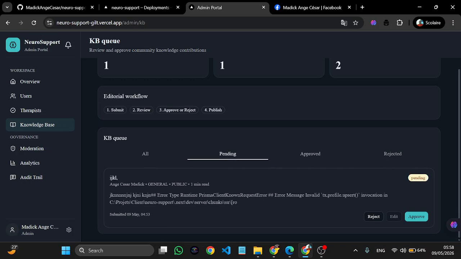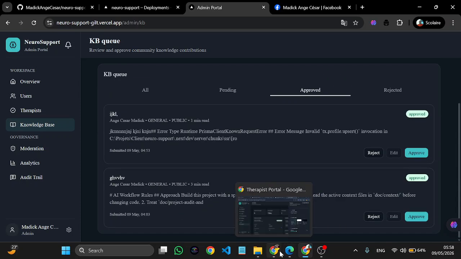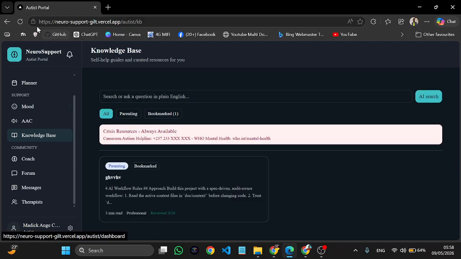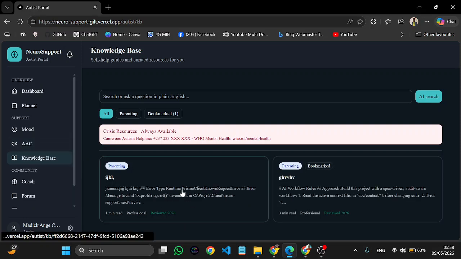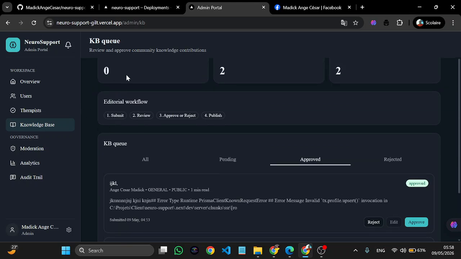So let us approve this. Let's approve it. So it's no more on pending, it is indeed approved. So if I go to these articles and I kind of refresh it, you see it appearing. So that's it for the knowledge base. When the user has submitted it, the admin reviews, he approves or he rejects it. And if he approves, it is automatically published.